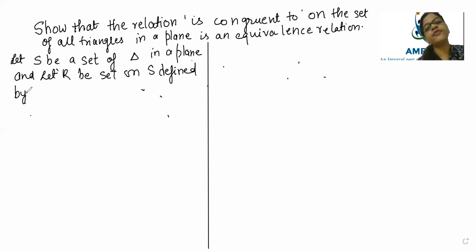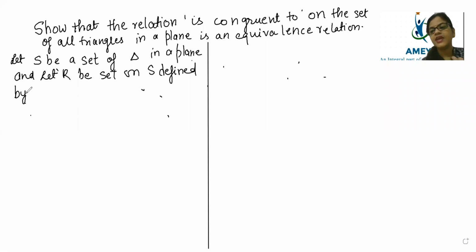Here, first you have to take the set of triangles in a plane. One time I explained congruency, when I was talking about reflexive, symmetric, and transitive. Do you recall that part? I told you this question already came in CBSE, and it is very important.